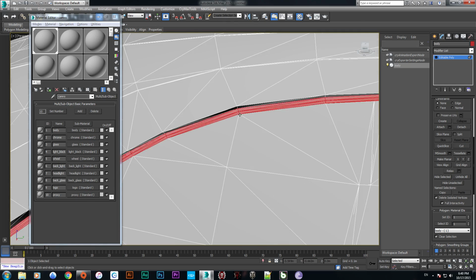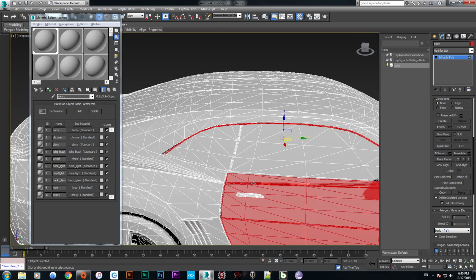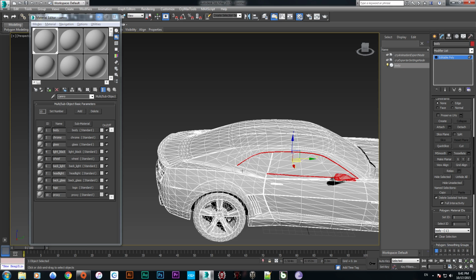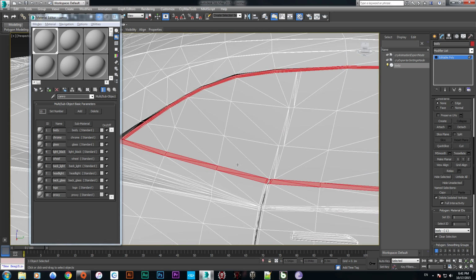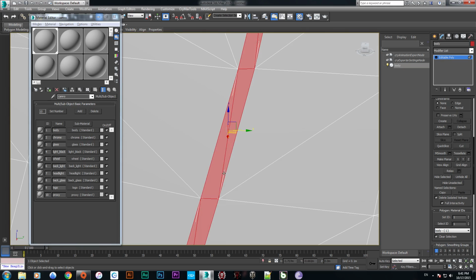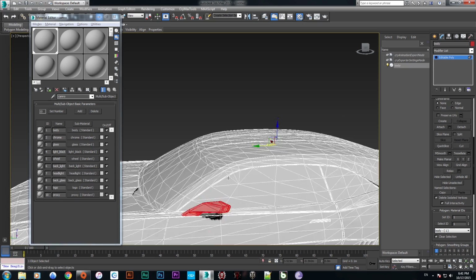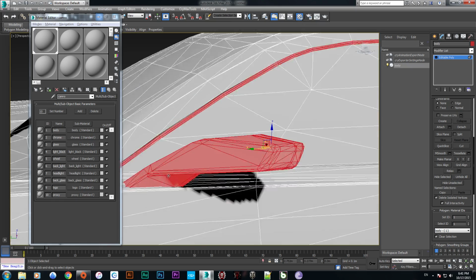Alright, this one, including this one. And this thing too, and this thing too. From the other side, same selection.